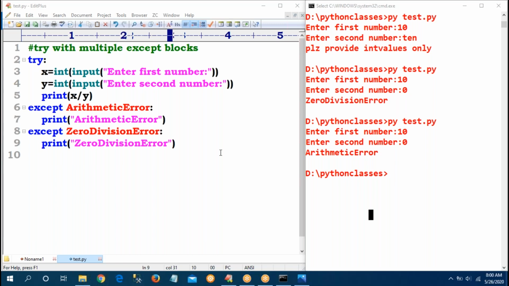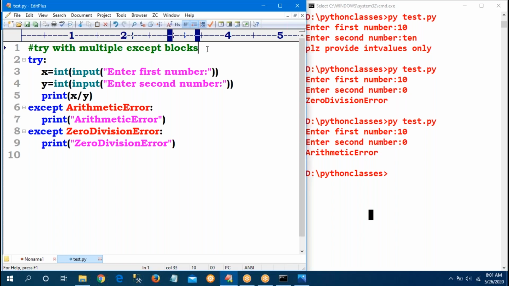Just now I'm giving a small example. Try with multiple except blocks: zero division error, value error. But my concept is, I require a single except block, but I want to handle multiple exceptions. Try with multiple except blocks I explained.